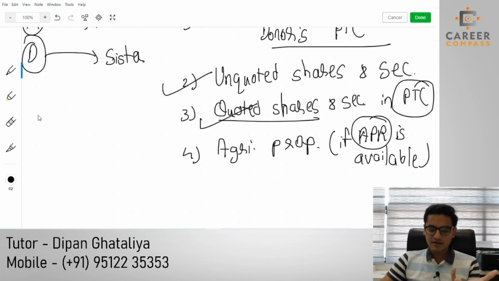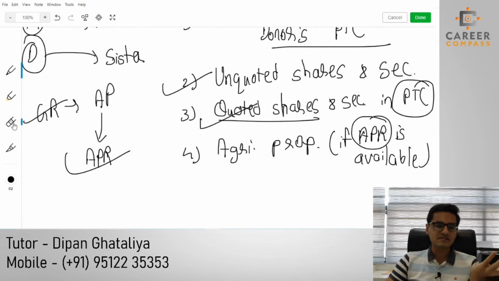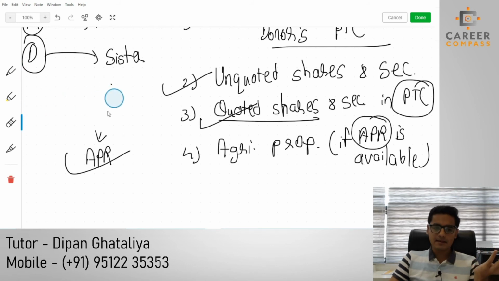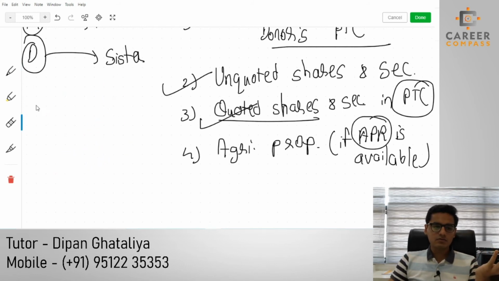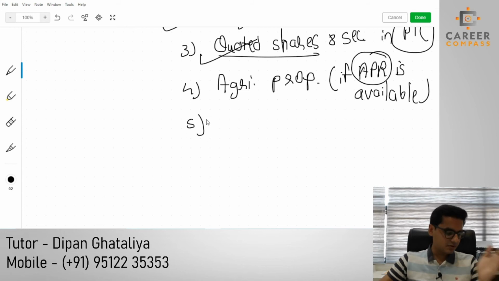If you want gift relief for agricultural property, then first of all you have to check whether you get agricultural property relief or not. If APR is available, then gift relief will obviously, automatically be available. Okay, so I know these things are not easy to remember, not easy to mug up. I know it will take time, but for that, students, you compulsorily have to revise the notes regularly.